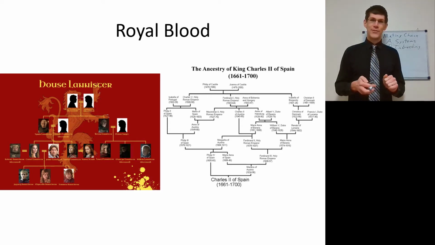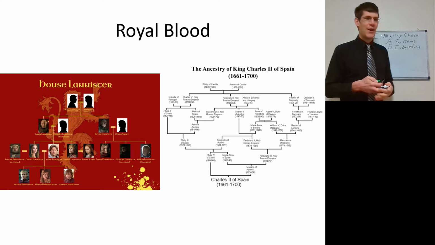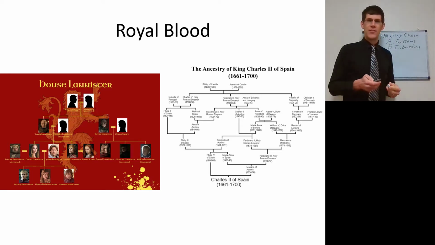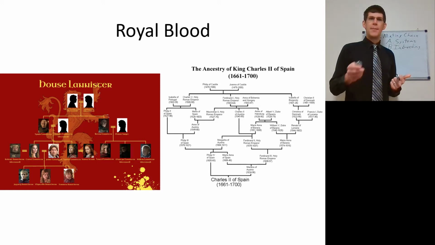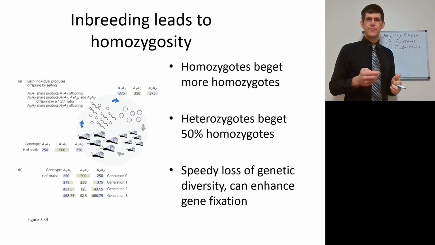Look him up. You're in for a treat. A drooling treat. Anyway, royal blood is one of these examples of extreme inbreeding enforced and codified by certain chivalric ideals.